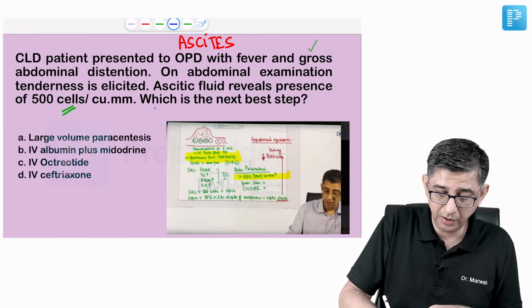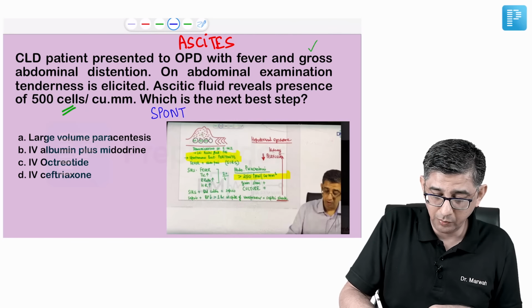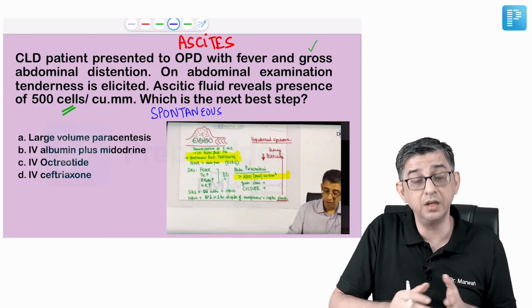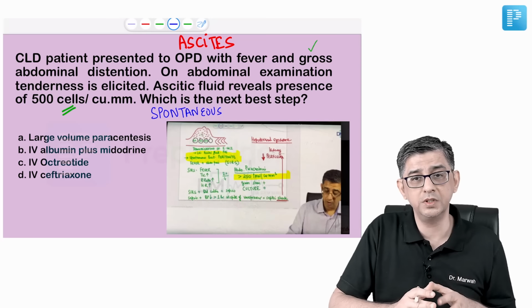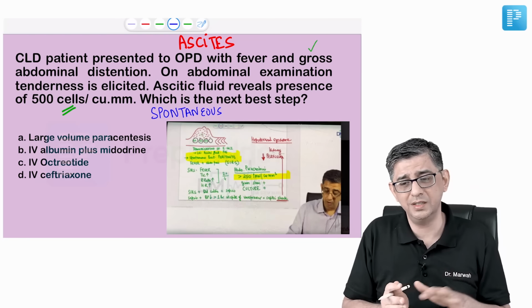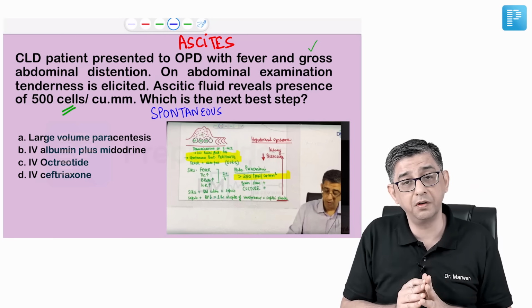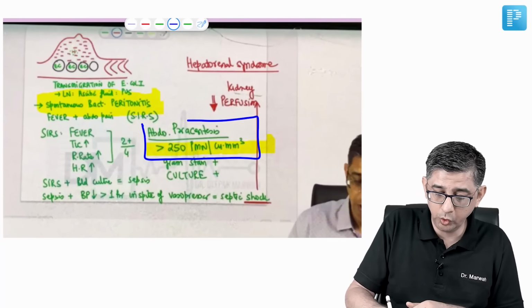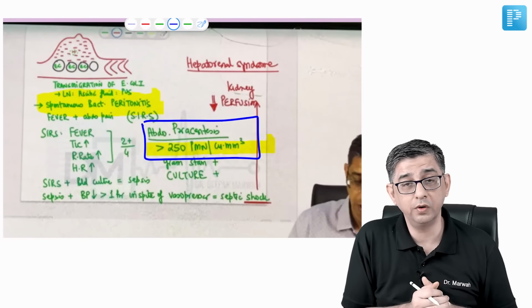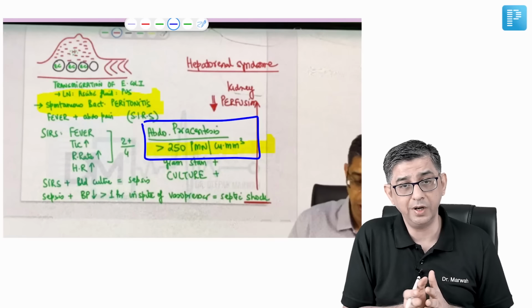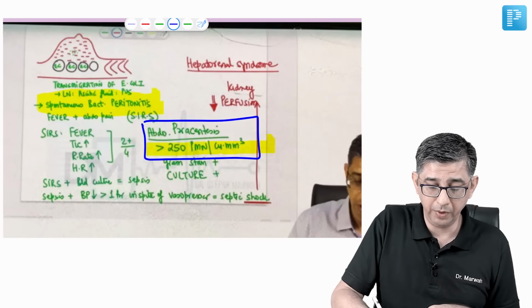I'll just mention the data here, guys. The clinical diagnosis of this case, because he's having ascites, plus fever, plus tenderness, and the cells are increased. And cell count how much? Obviously I would have loved if they mentioned neutrophils here. But I spoke to a lot of students. They said, sir, neutrophils were not in the option, only total count was given. I'll just zoom into the discussion once again. In the app I've explained, every time you do a paracentesis in a person who has cirrhosis with massive ascites, if we find more than 250 cells, that's neutrophils per cubic millimeter, you have to think in terms of infection, that is spontaneous bacterial peritonitis.